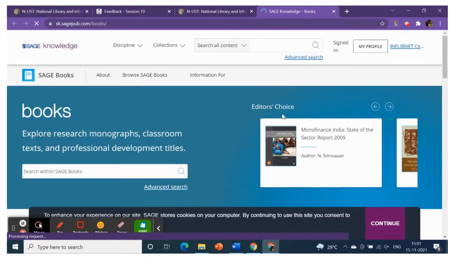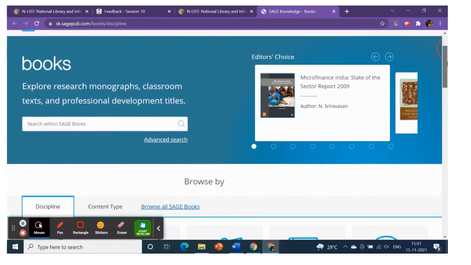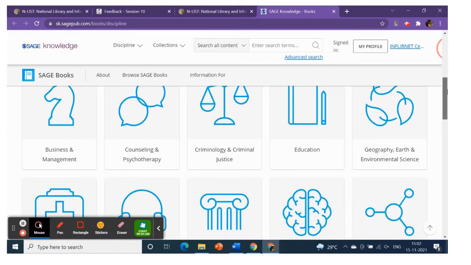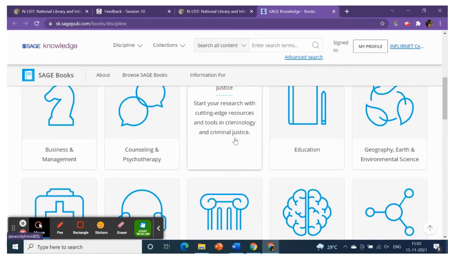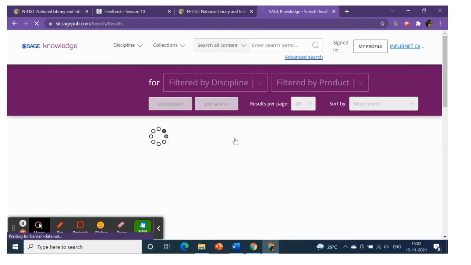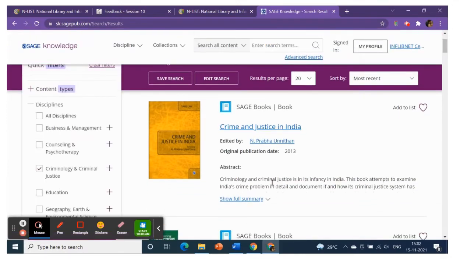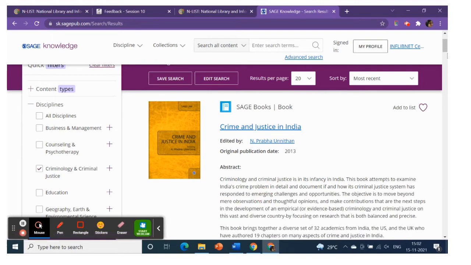This is Sage Journal. Again, the interface is almost similar to JSTOR. The only difference is you have specific buttons for each discipline. So you just have to decide on the discipline, the content type, the type of content you want. You can choose the discipline.